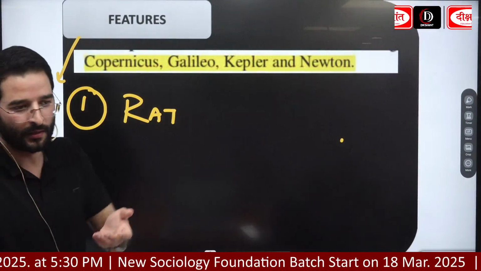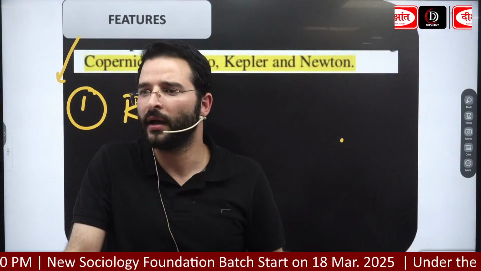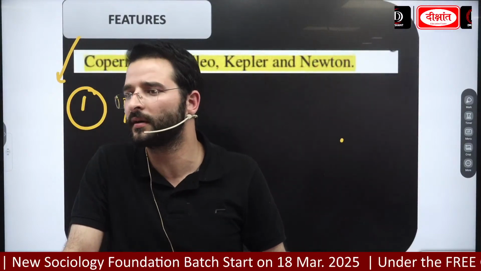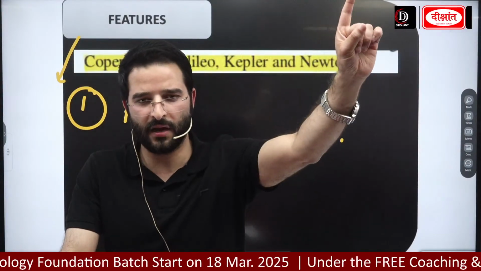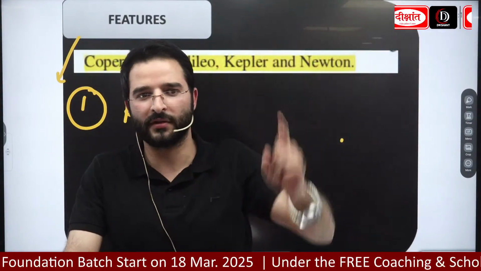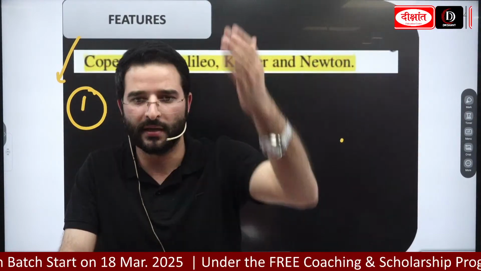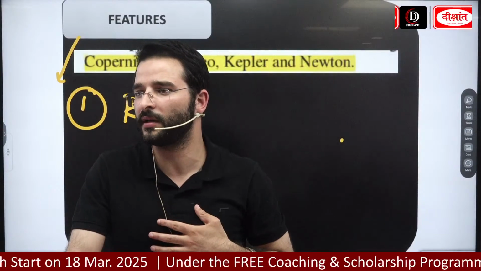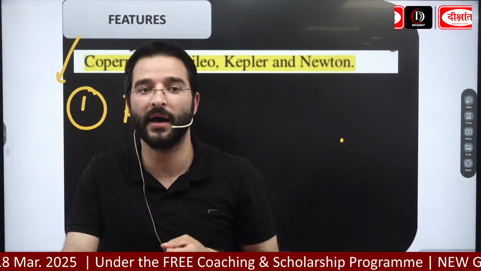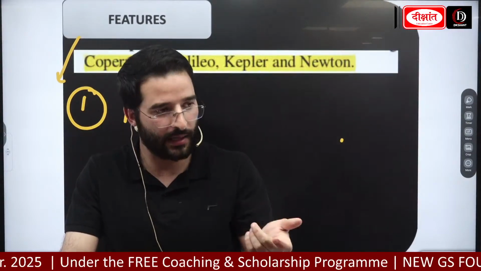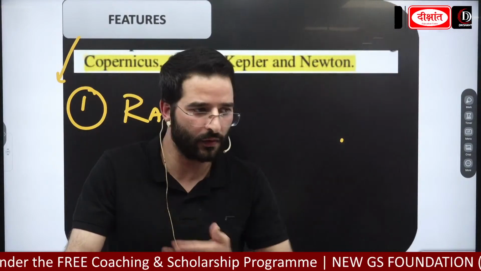For example, you are going to play a match against your opponent, and if they have scored 200 runs in 20 overs, you come up with an idea that in just 1 over we are going to defeat them. In one over there are only 6 balls. Even if you hit 6 sixes out of the boundary, you will not be able to defeat them. So here rationalism is being talked about, logical thinking. If your logic is right and your reason is right, then only you are good to go.